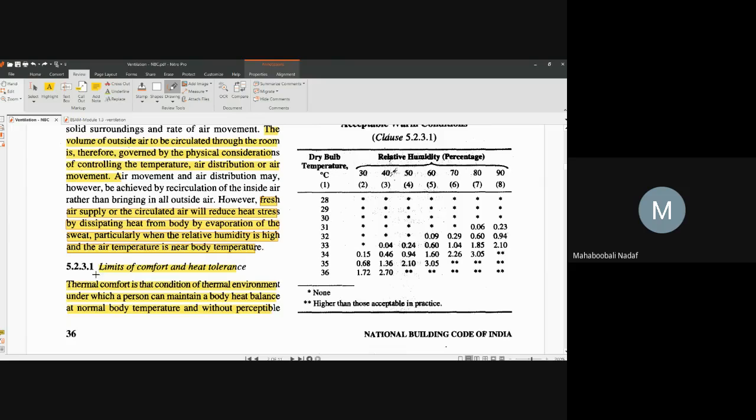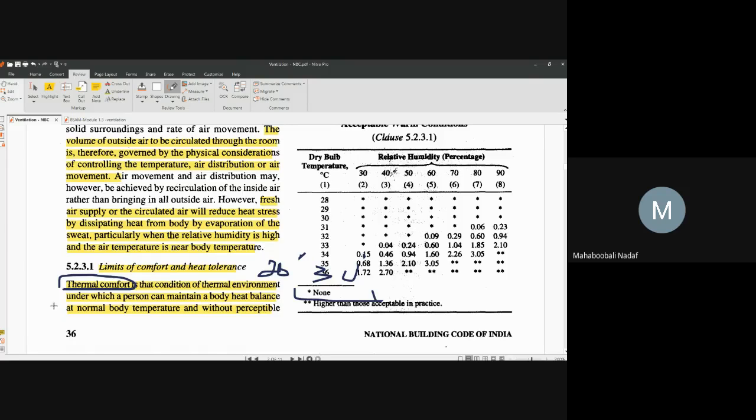See here, what is thermal comfort? There is a standard upper limit and lower limit for room temperature. If the room temperature is within that range, let us say 20 to 30 degrees, your body performs its functions very well, and activities such as heat transfer and heat balancing are optimum.